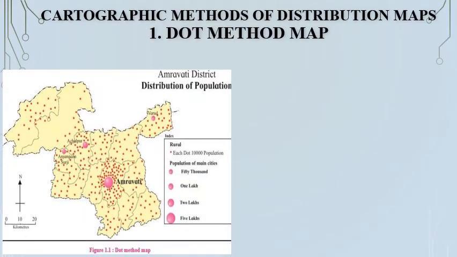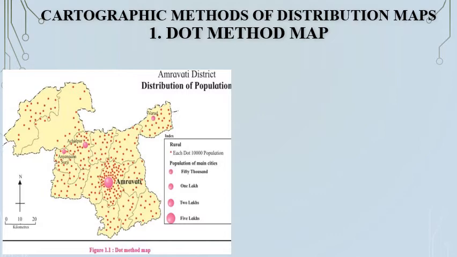Just check the map. What can you see, children? You can see the Amravati district distribution map. In the index, just check the index. You can see dots are available. Just pay attention to the size of the dots. You can see 5 lakh, 2 lakh, 1 lakh, 50,000. Each dot is equal to 10,000 population.